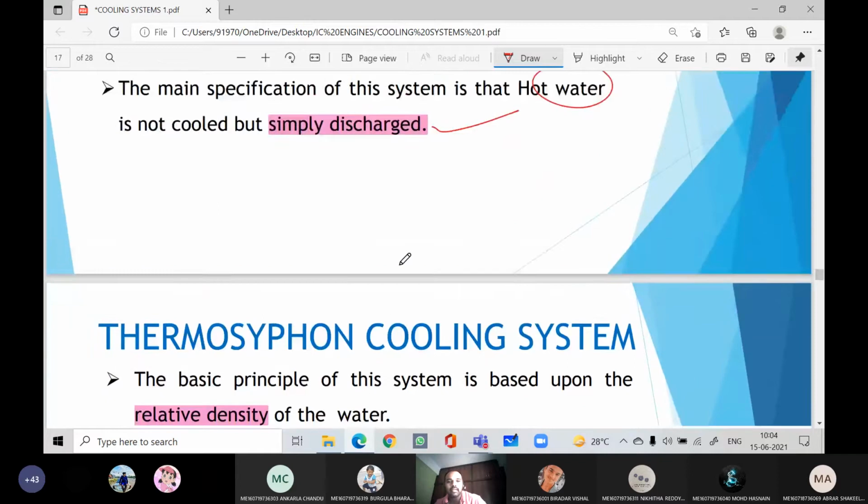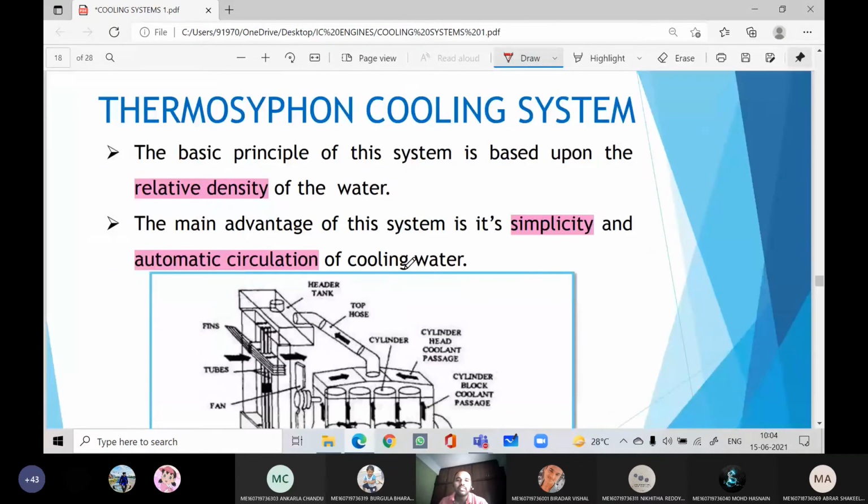Next will be the thermosiphon cooling system. Here the flow of the coolant will take place due to relative density. As we know, hot water is lesser dense compared to cold water, so that is the main reason for the working of this one, that is the density difference. The main advantage is simplicity and automatic circulation of water, because we are not using any pump. Due to the density difference, the coolant will be circulated directly.